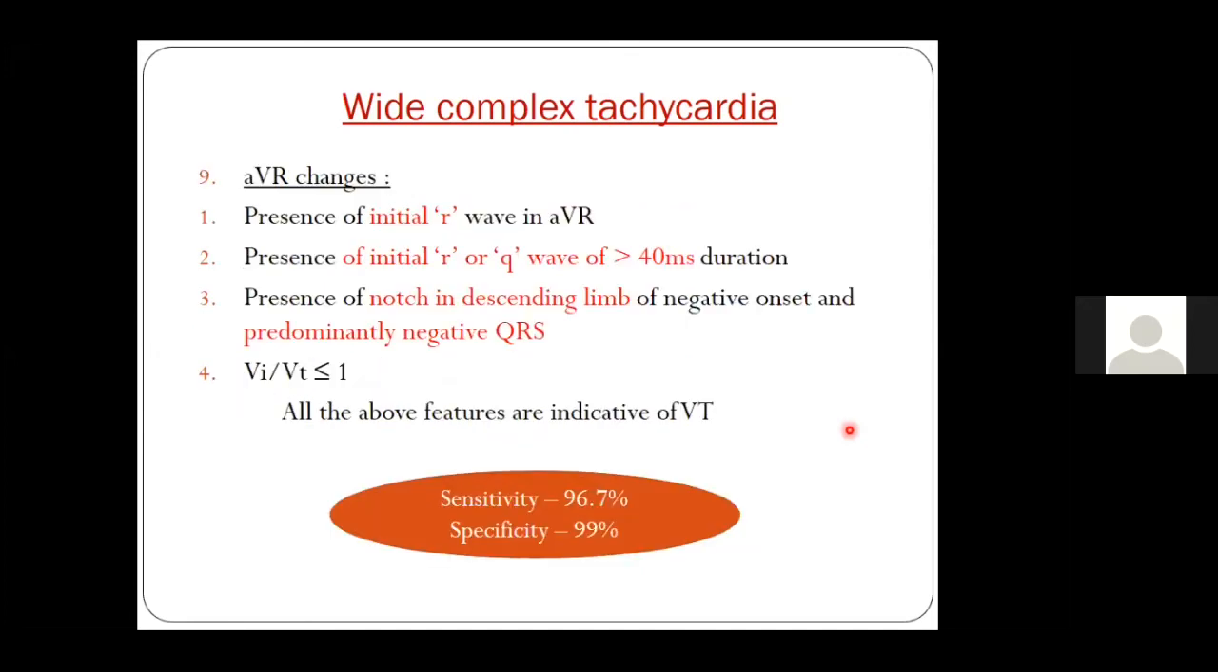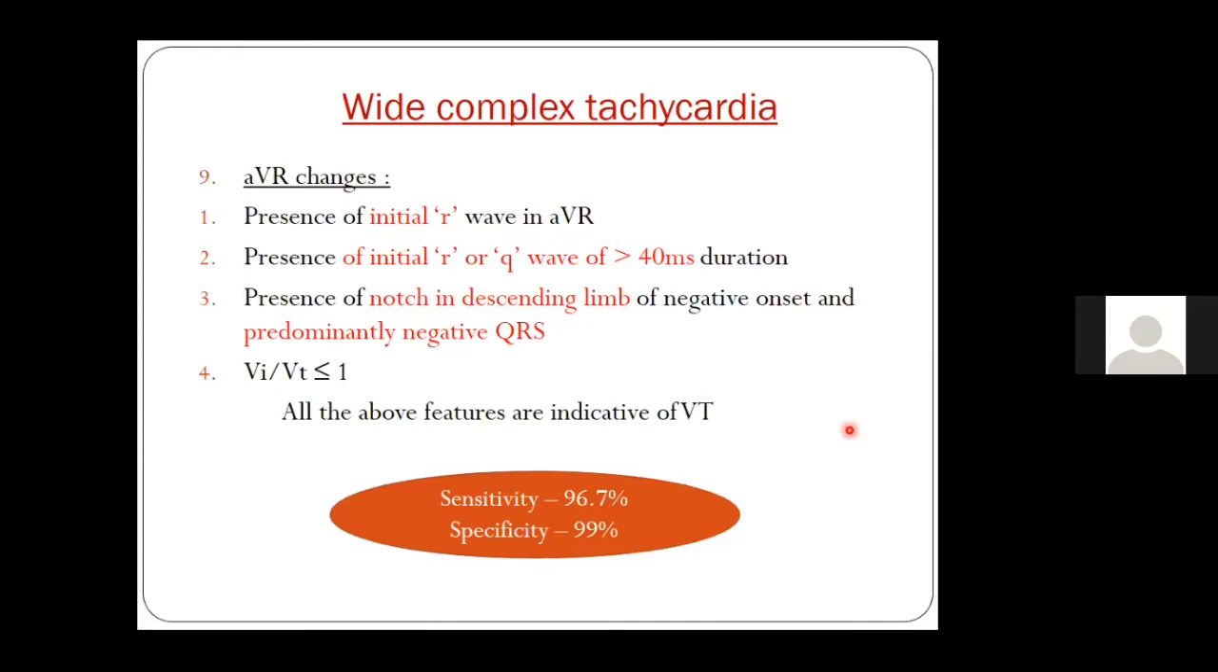Now, coming to a lead which I always call a neglected lead, lead AVR. Apart from acute MI, one time we see that AVR is positive and there is diffuse ST depression in all other leads, most of us know there may be a diagnosis of left main coronary artery disease or multivessel coronary artery disease. Wide QRS tachycardia is one of the important times when you have to see lead AVR.